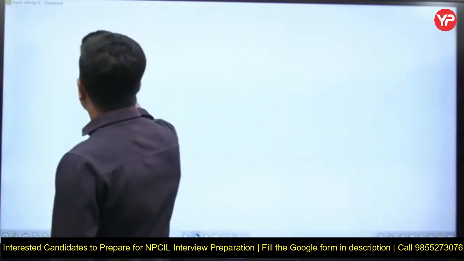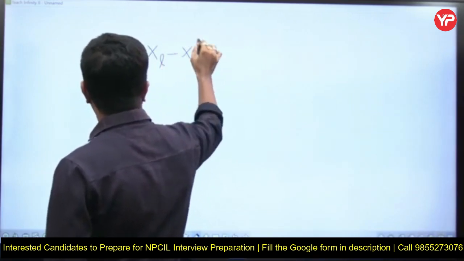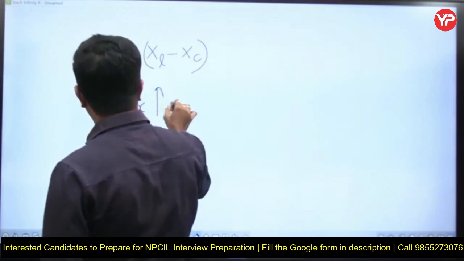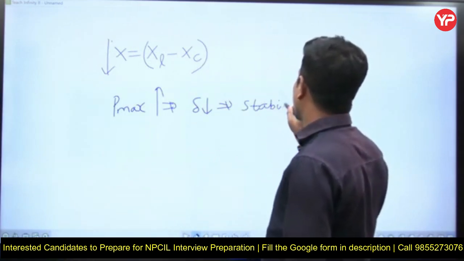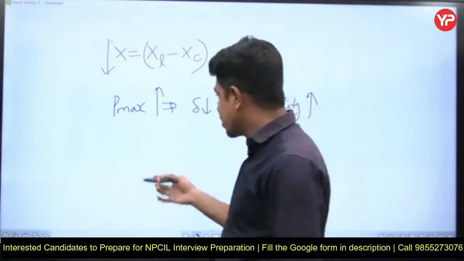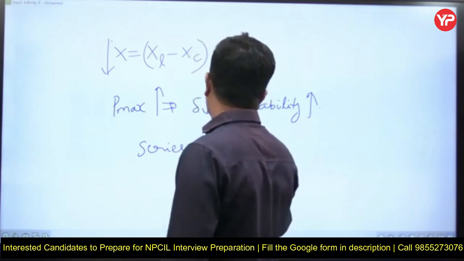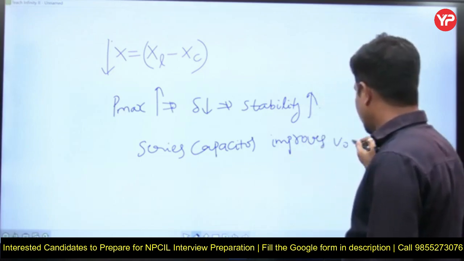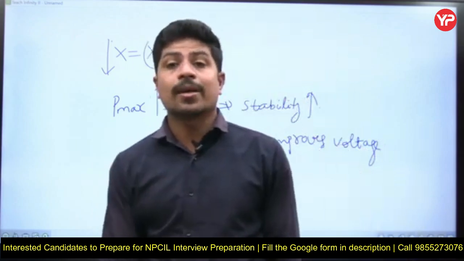With series capacitor, what happens is X is equal to X line minus XC. The overall X is decreased. Then Pmax increases, that implies delta decreases, that implies stability is improved. That is one advantage. Another advantage is series capacitor improves voltage. For the purpose of voltage improvement, we use series capacitor.